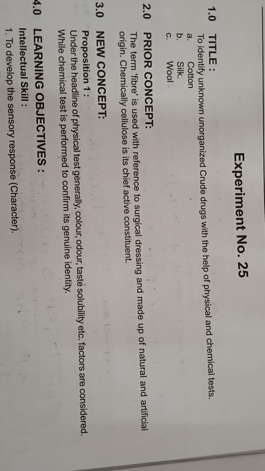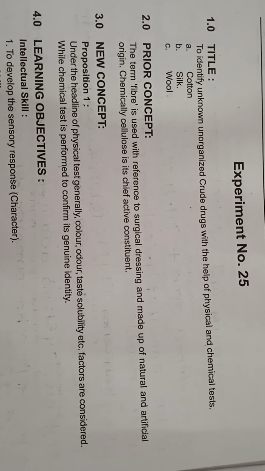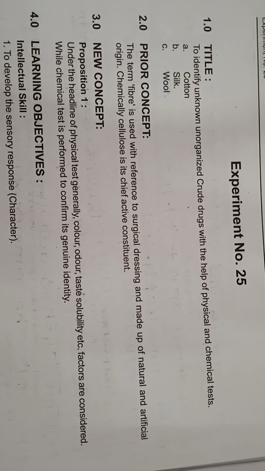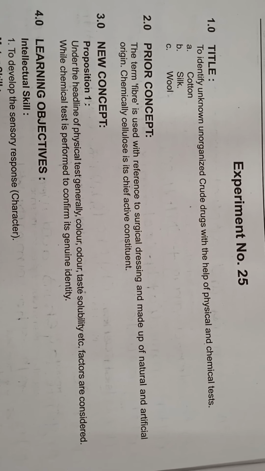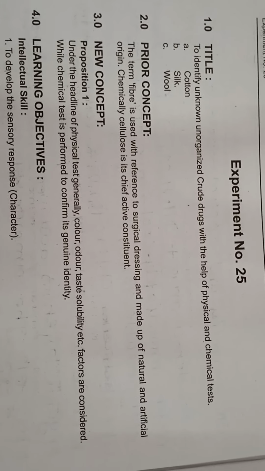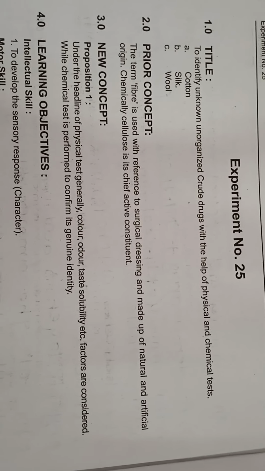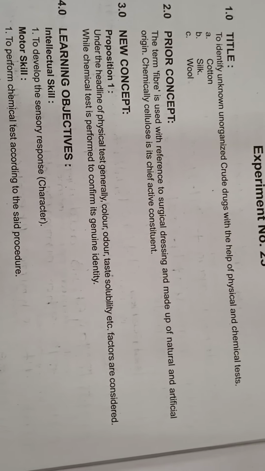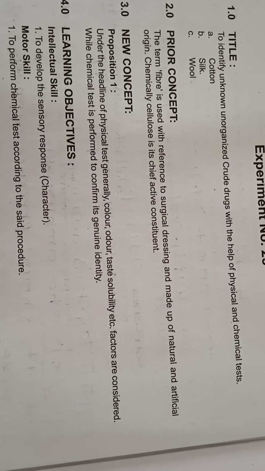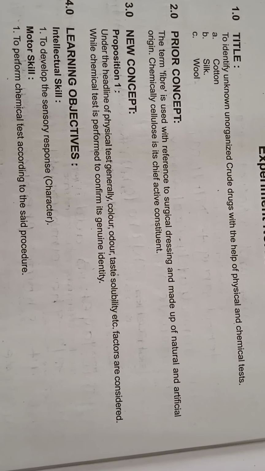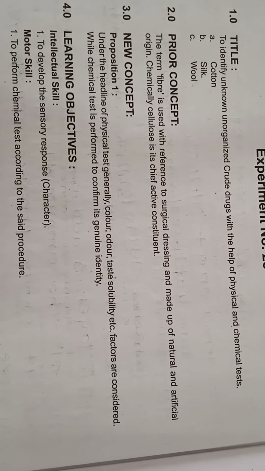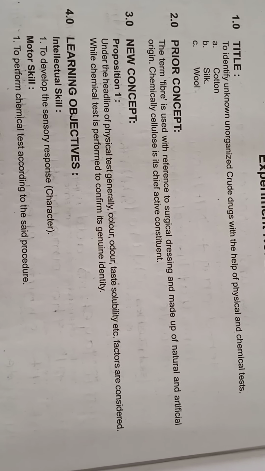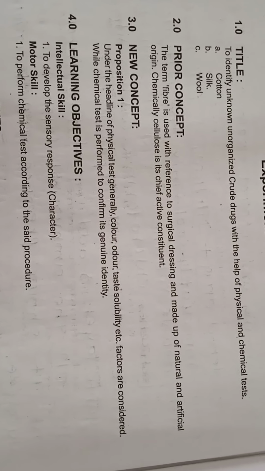Hello students, this is your experiment number 25, that is to identify unknown unorganized crude drugs with the help of physical and chemical tests. So we have to test three drugs: cotton, silk and wool. Now what is the term fiber? The term fiber is used with reference to surgical dressing and is made up of natural and artificial origin. Chemically, cellulose is its chief active constituent.